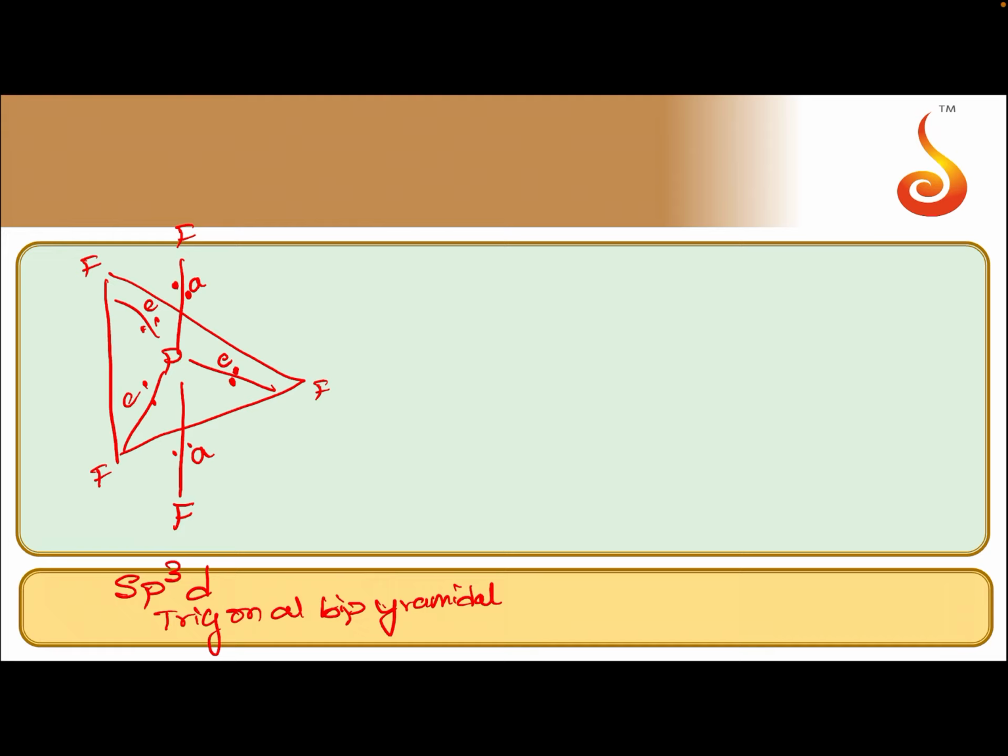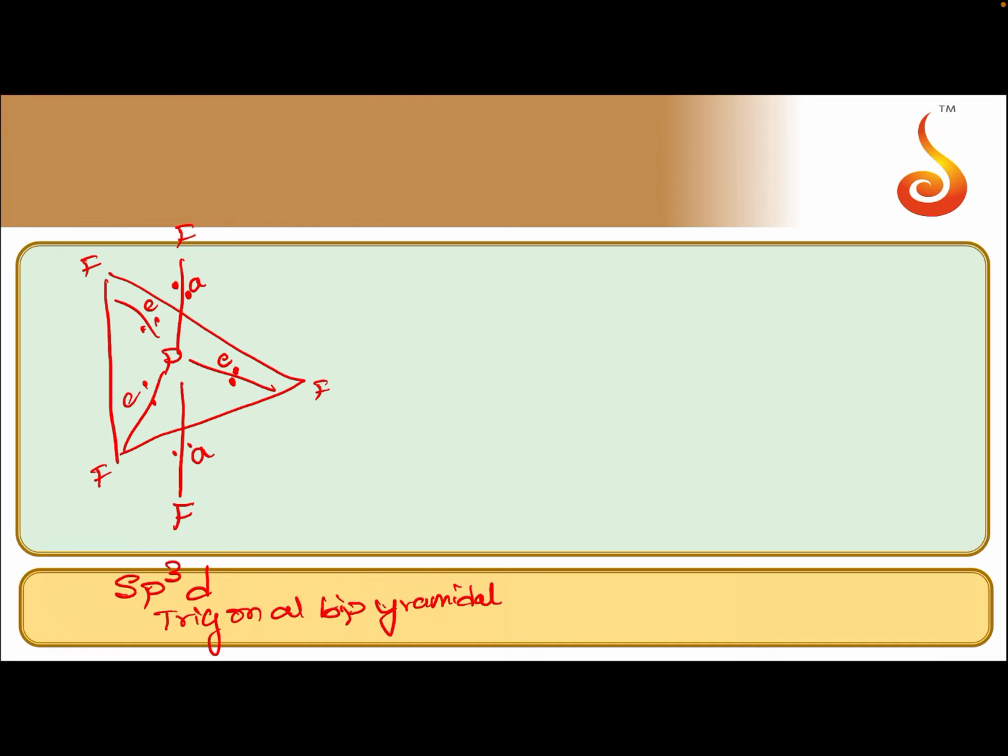I am repeating again, the 2 axial PF bonds will experience repulsions from 3 equatorial bond pairs, whereas each equatorial bond pair will experience repulsion only from 2 axial bond pairs. So, axial bonds are repelled more compared to equatorial bonds.